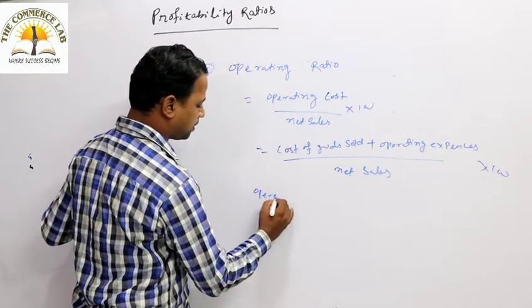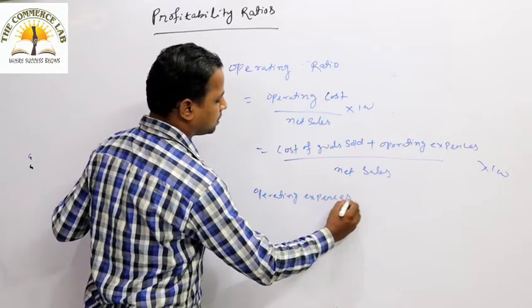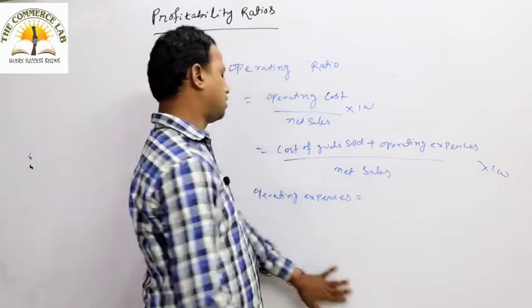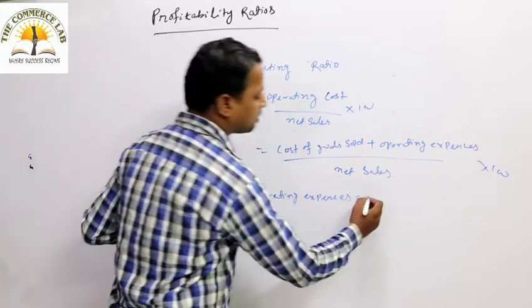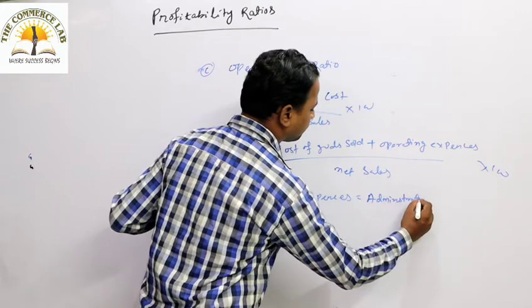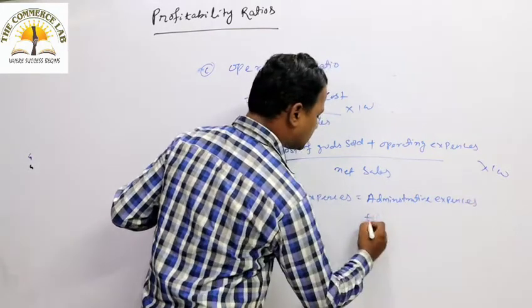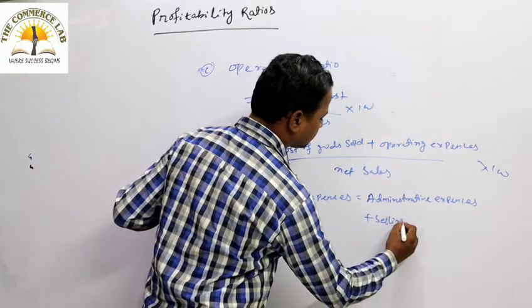Operating expenses. The two main operating expenses are administrative expenses plus selling and distribution expenses.